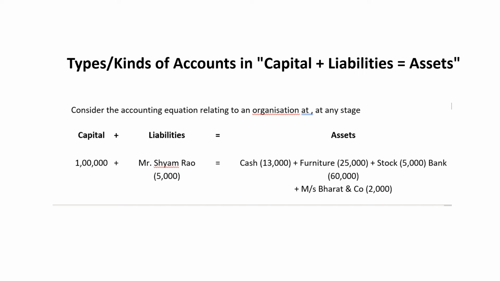Cash, real. Furniture, real. Stock, real. Bank, personal. M/s Bharat and Company, personal, because a bank is also like Punjab National Bank, or maybe some other banks like RBC Bank, Scotia Bank, TD Bank, ICBC Bank, Montreal Bank. When the name of an organization or a company is coming, it's a personal account. The name of an organization, M/s Bharat and Company, is definitely a personal account.